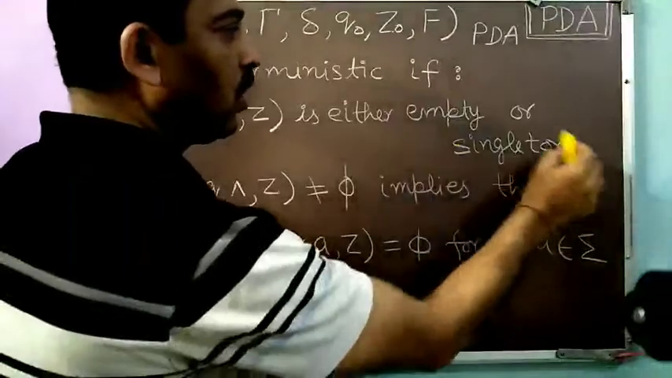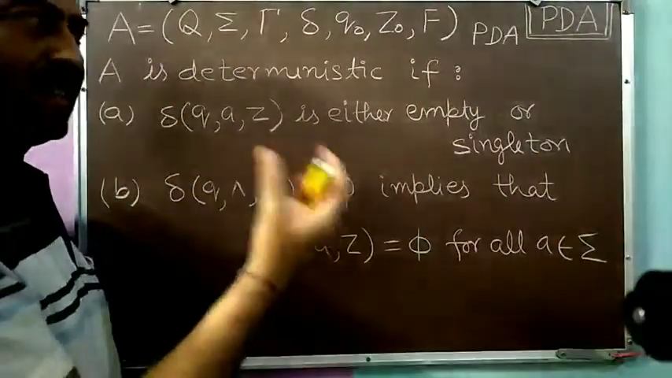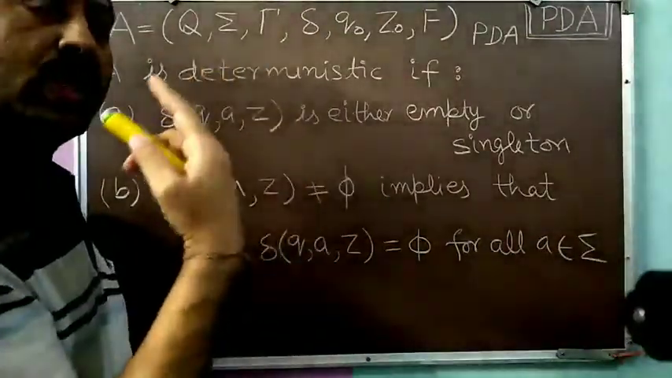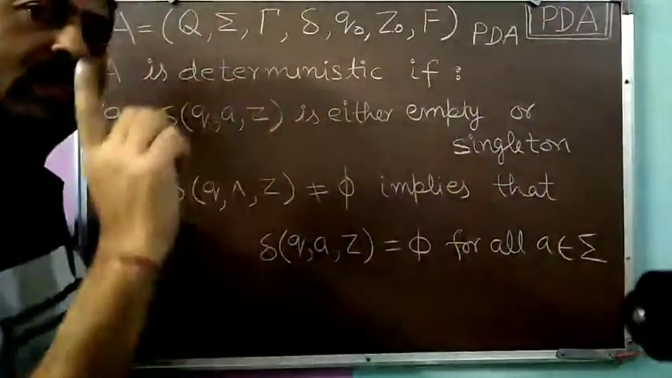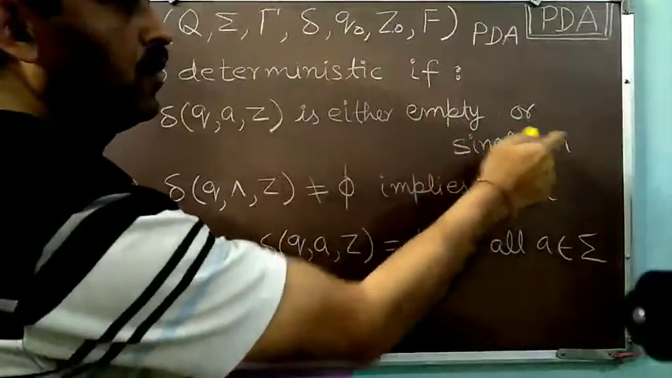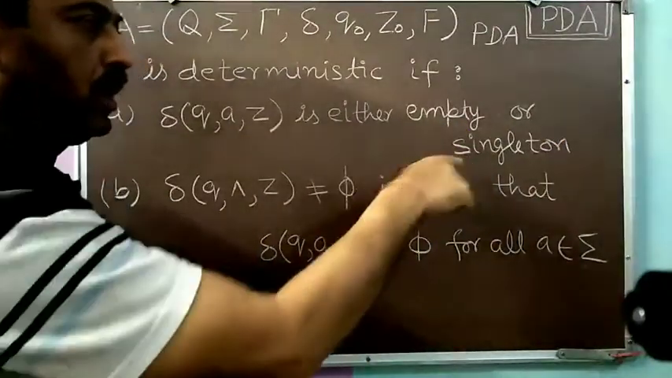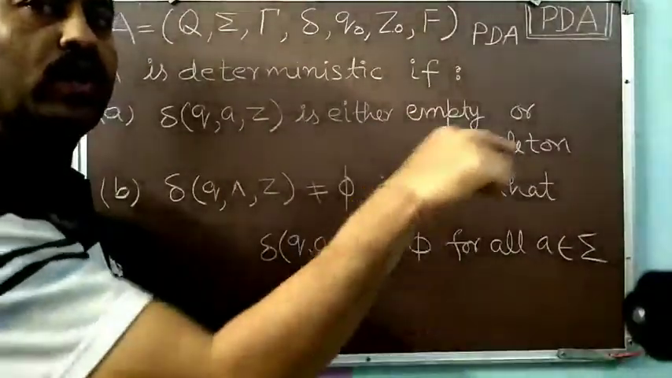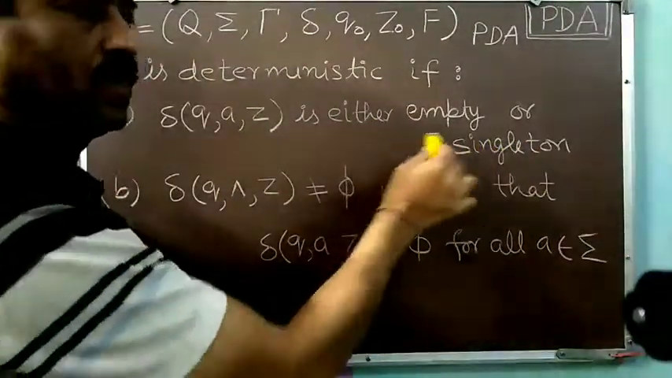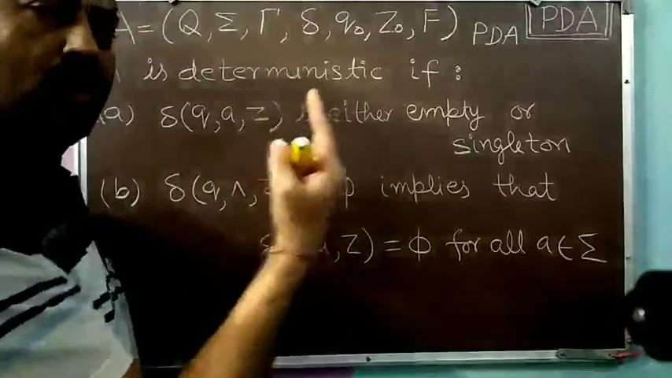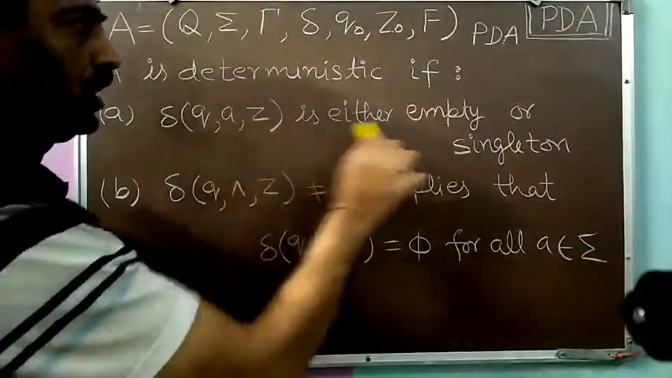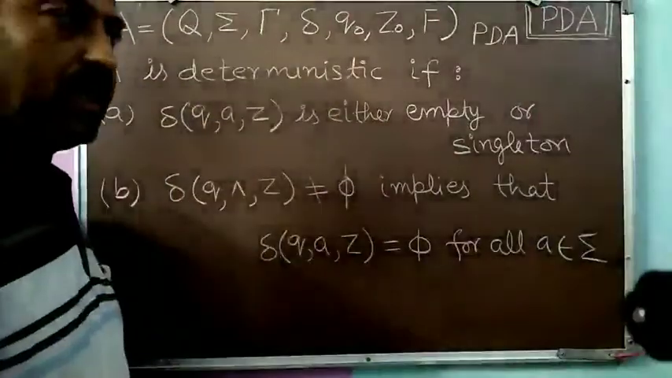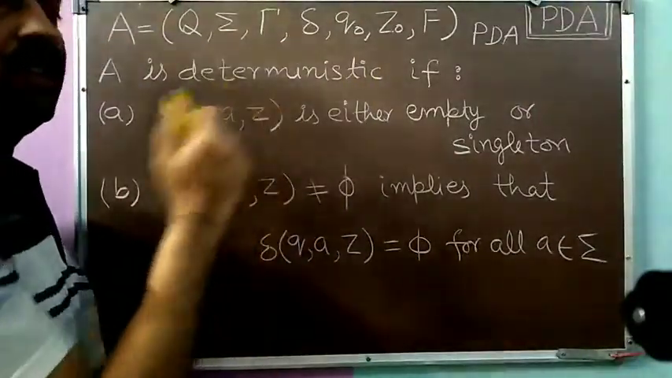And the second possibility is that it is singleton. Singleton means it is a set consisting of only a single element, meaning in our set there is only a single pair. So we have only a single action which we can take. So we are sure what new state we are reaching and what string we are pushing onto the pushdown store. This is very much clear. There is no other choice; only one choice is available. So either it is empty or singleton. If this holds for every delta Q A Z in the PDA, then we say our PDA is deterministic.